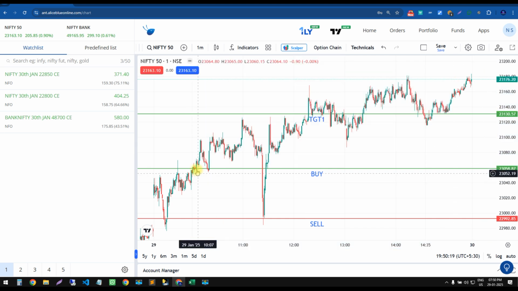From 10 o'clock the market went up and hit our target 1, but there was a little down movement and it tested our stop loss here. You can see this is our stop loss. The sell level is also our stop loss. It hit our stop loss and again the market went up. It reached our buy level again, and just see today's movement here. It hit our stop loss, and again the market went up proudly. Traders, you can see how our Nifty 50 worked.